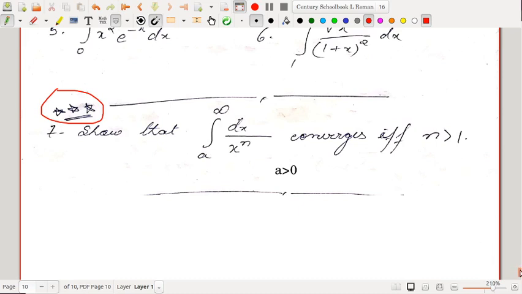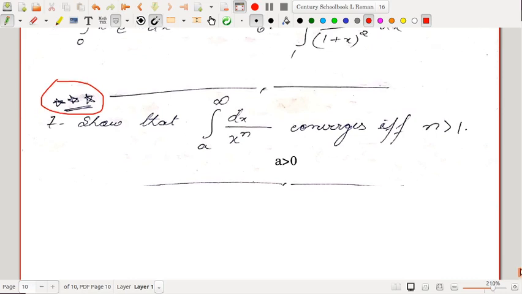In the next lecture I'll start with comparison tests for improper integrals with infinite range of integration. So please do these problems.